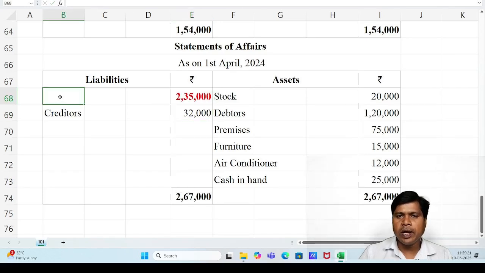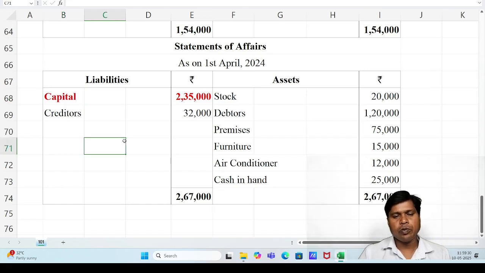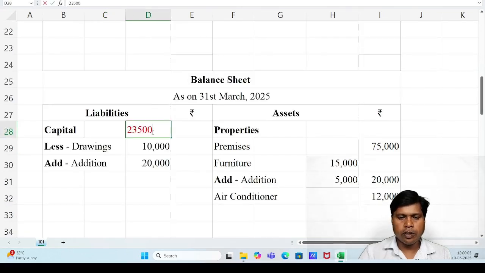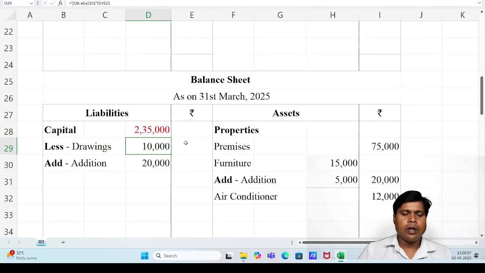This is opening capital, it means previous year capital. So write there capital, this is the balancing figure shown by red color, 2,35,000, and this opening capital we have to write under the current year balance sheet liability side, 2,35,000. Now opening value of capital is available, all missing figures are available.